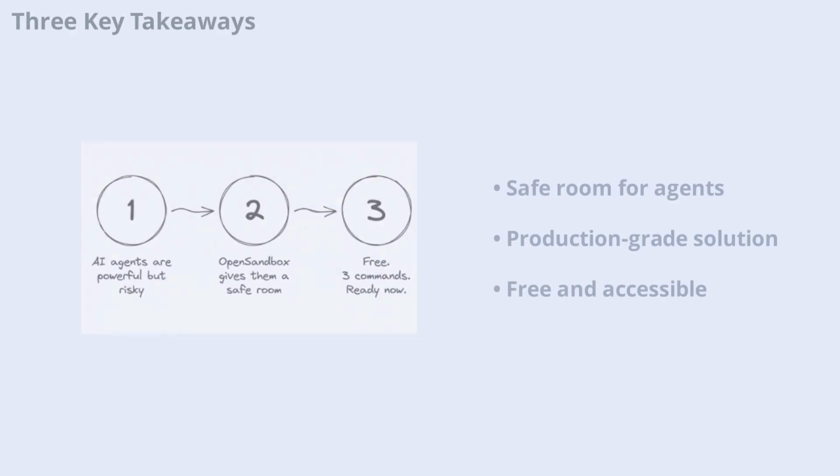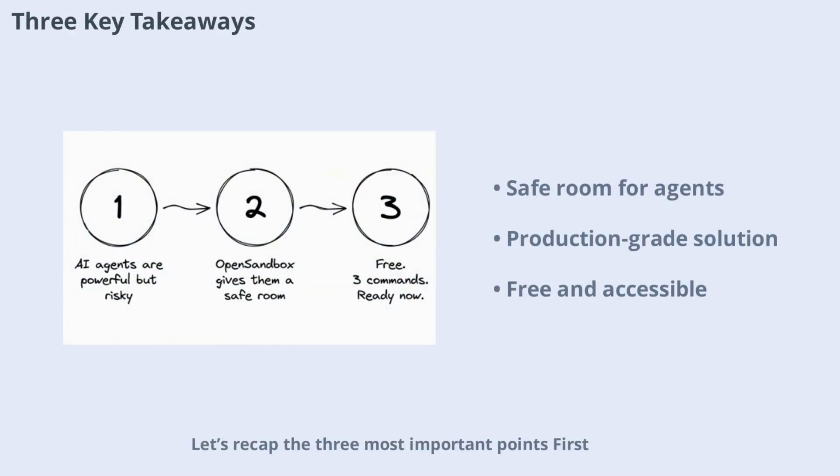Let's recap the 3 most important points. First, AI agents need a safe room without isolation. One mistake can compromise your entire system. Second, Open Sandbox is that safe room. Production-grade, battle-tested, and built by Alibaba for their own workloads. Third, it's free and ready to use, with an Apache 2 license and simple setup. These takeaways highlight why Open Sandbox is a breakthrough for AI safety and accessibility.